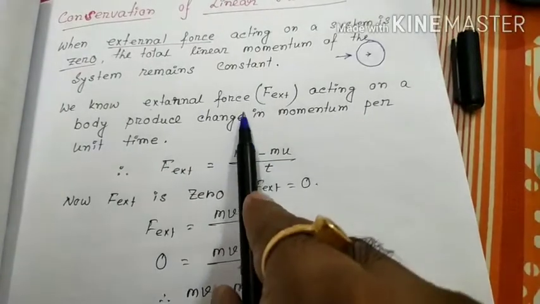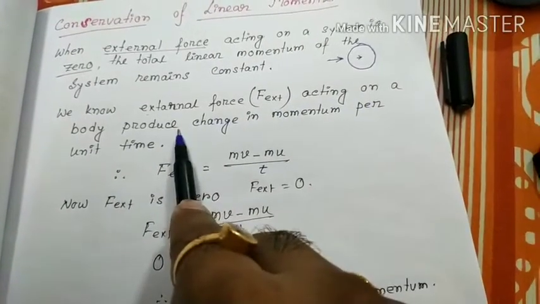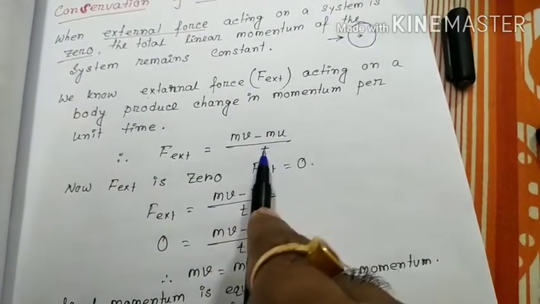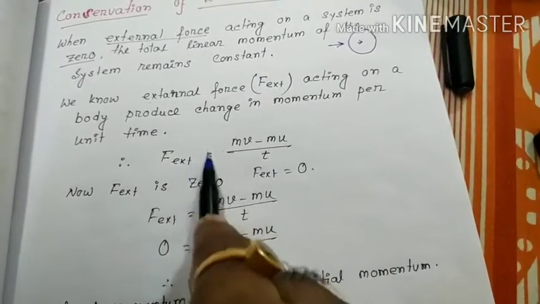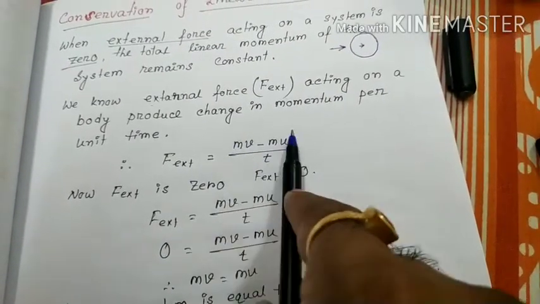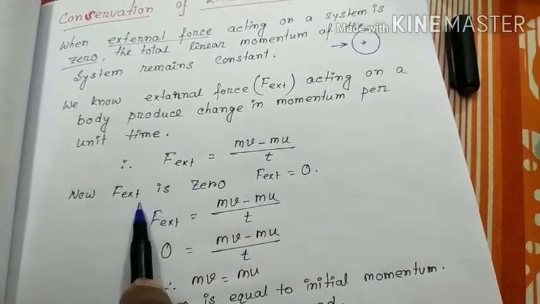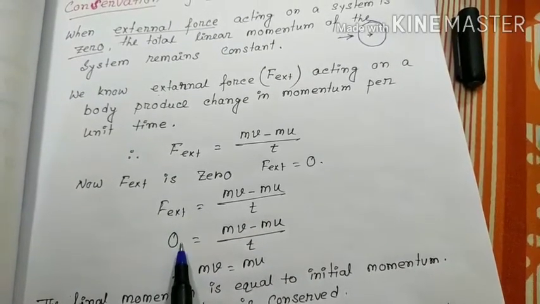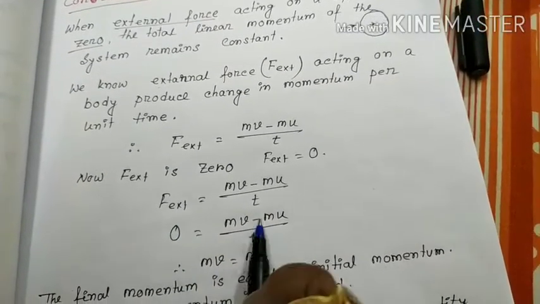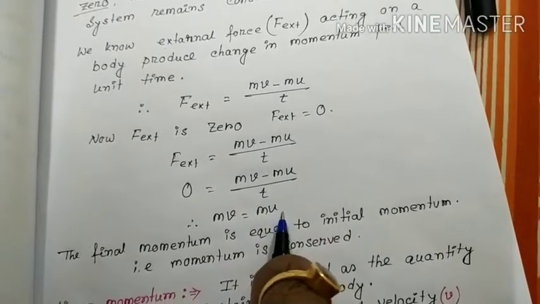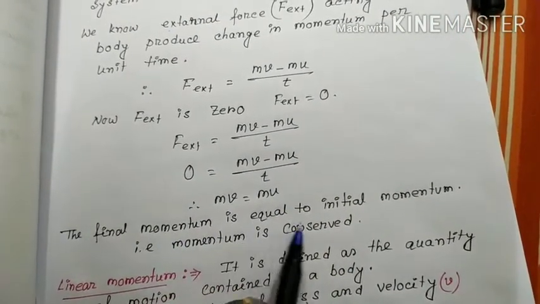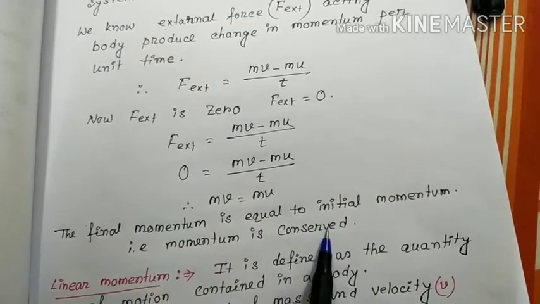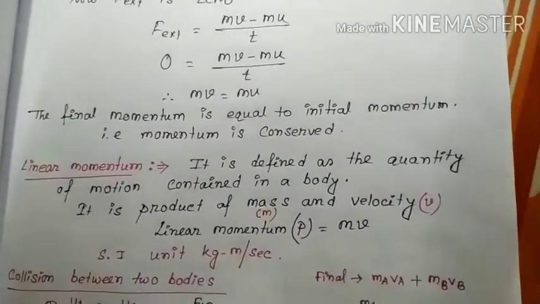We know an external force F external acting on a body produces a change in momentum per unit time. F external equals (mv minus mu) by t. According to the second law, F is the rate of change of momentum, (mv minus mu) by t. Now the external force is zero. F external is zero. So (mv minus mu) by t is zero, so mv equals mu. The final momentum is equal to the initial momentum. Momentum is conserved. So linear momentum is conserved.